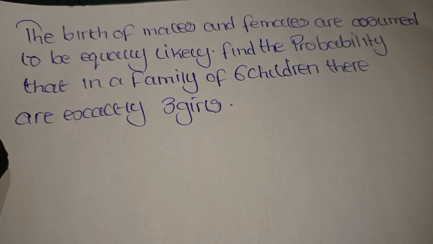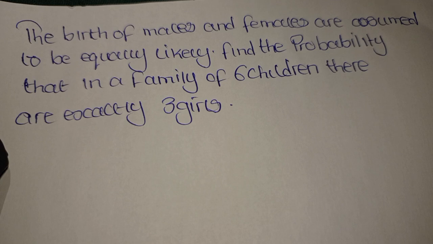So today we have one interesting question which reads: the birth of males and females are assumed to be equally likely. Find the probability that in a family of 6 children, there are exactly 3 girls. So let us assume a certain criterion here. I want us to understand this question together.